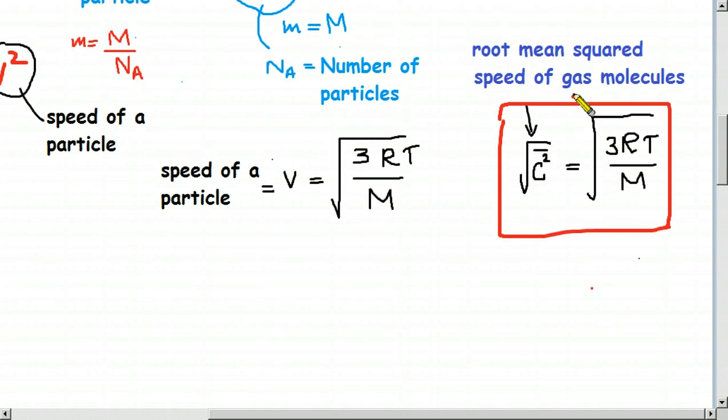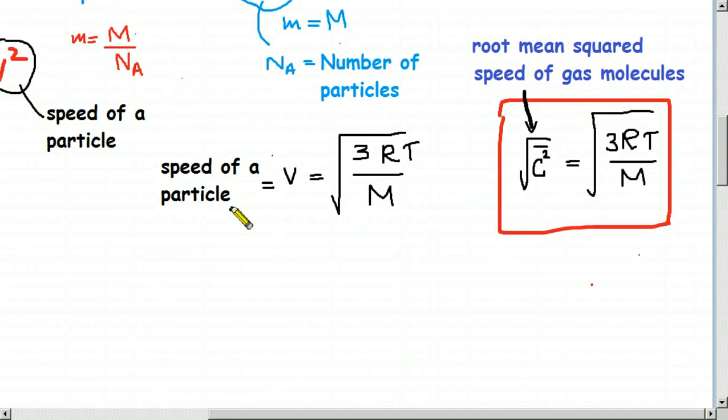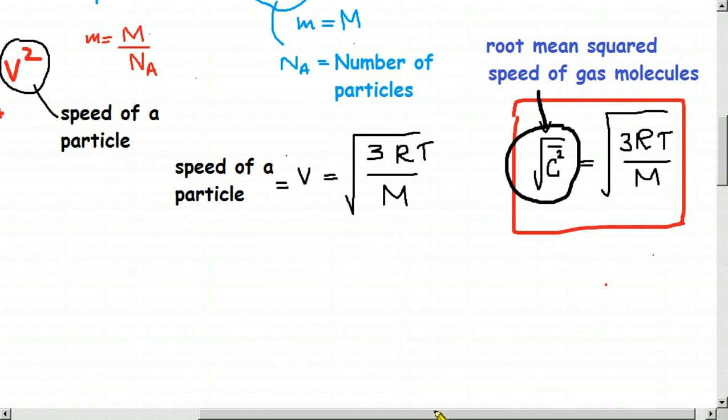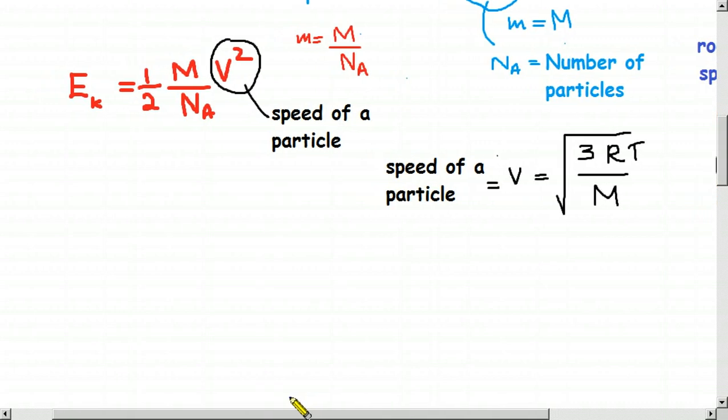So this is how we identify this term, root mean squared speed of gas molecules. Root mean squared speed of a gas molecule. That is just the speed of a particle. But if I use this thing, you get a square root. Therefore I don't use it, just keep it aside.